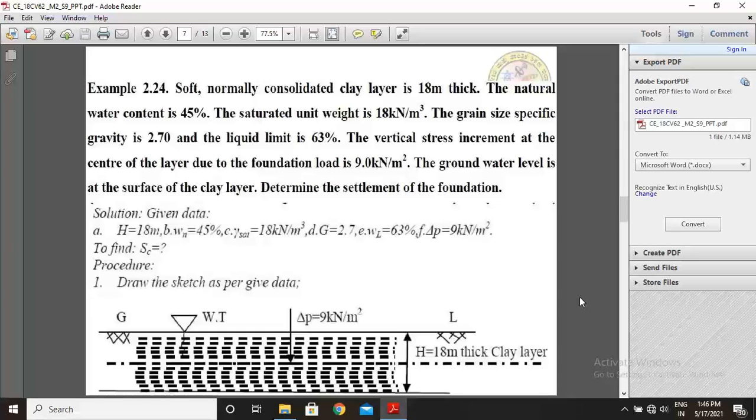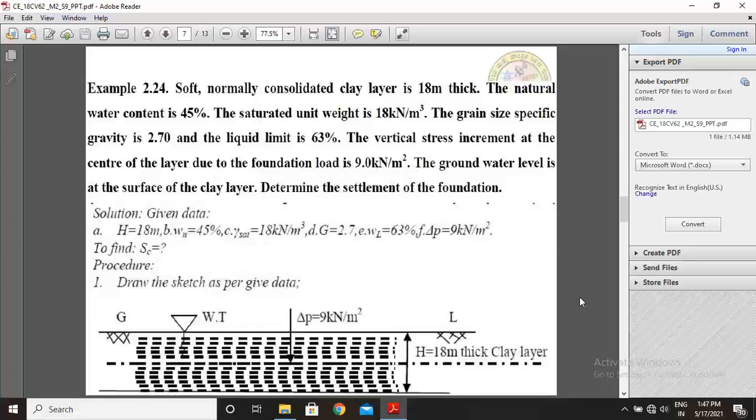Okay, solutions. Given data. H is given 18 meter. Natural water content is given 45%. Saturated unit weight is given 18 kilonewton per cubic meter. Specific gravity of soil solids G is given 2.7. Liquid limit WL is given 63%. Change in effective pressure delta P is given 9 kilonewton per meter square.